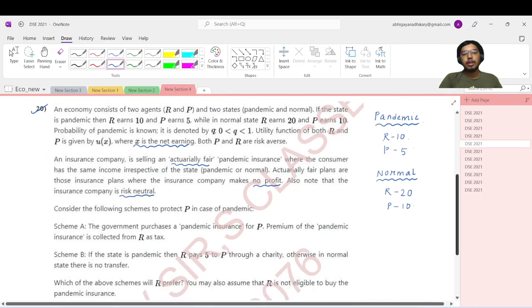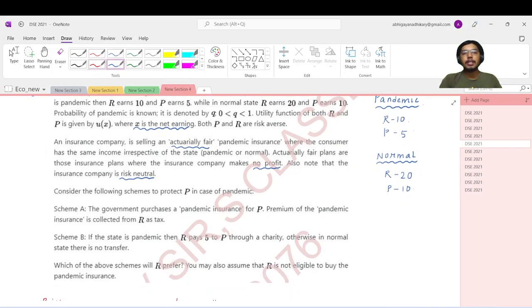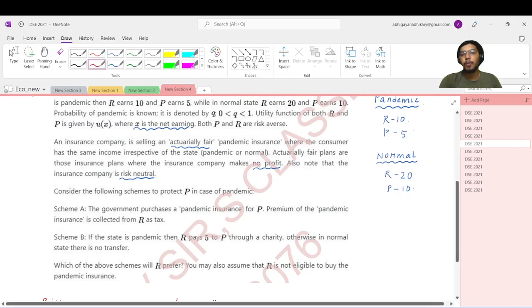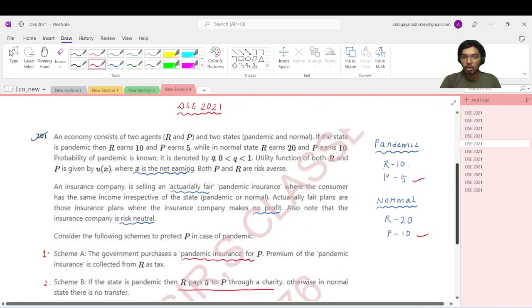Now we consider the following schemes to protect P in case of pandemic, because P is earning less in both cases. Scheme A is the government purchases the pandemic insurance for P, and the premium for the pandemic insurance is collected from R as tax. And scheme B says, if the state is pandemic, then R pays rupees 5 to P through charity. Otherwise in normal state there is no transfer. So which of the above schemes will R prefer? And you may assume that R is not eligible to buy the pandemic insurance.